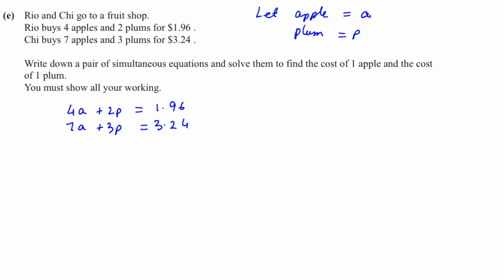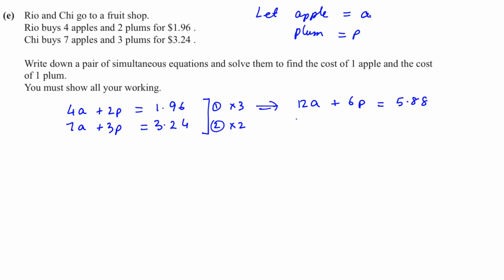You have to decide what you want to cancel. Do you want to cancel the A or the P? I want to cancel the P because 2 and 3 is easy. So I will multiply equation 1 by 3 and equation 2 by 2. When I do that, I'll get 3 times 4, 12A plus 6P is equal to 1.96 times 3. It will give me 5.88.